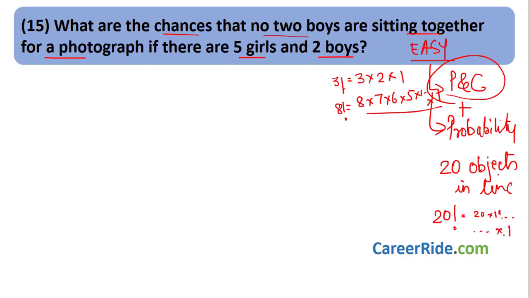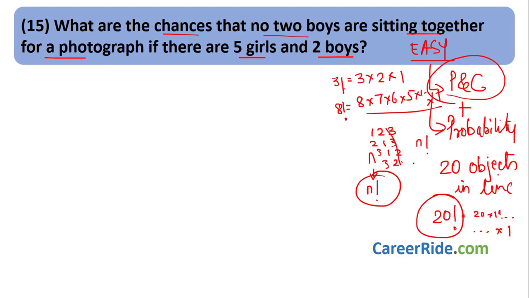20 factorial, it will be till 1. So if you have n objects in one line, they can be arranged in n factorial ways amongst each other. For example, if there are 3 people, 1, 2 and 3, how can we arrange? We can have 2 1 3, we have 3 1 2, we have 3 2 1, like that. This is nothing but n factorial.